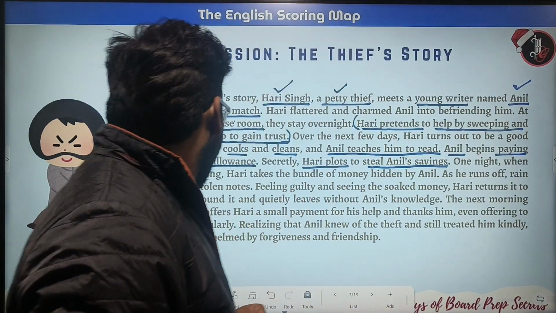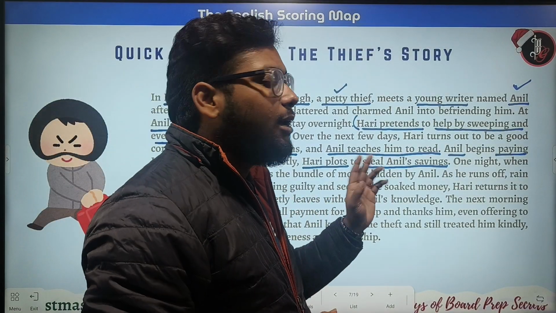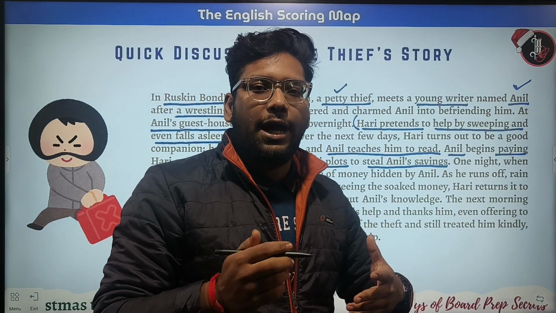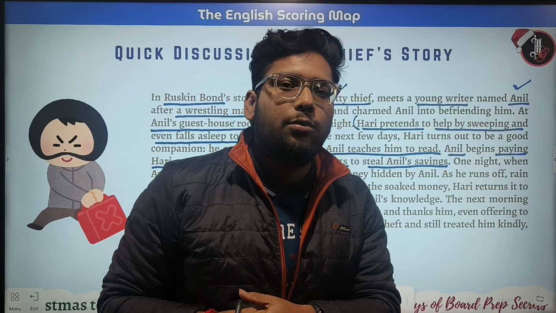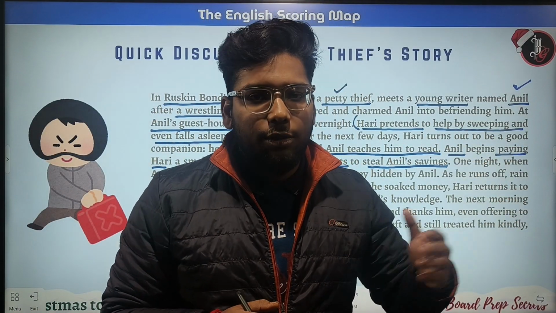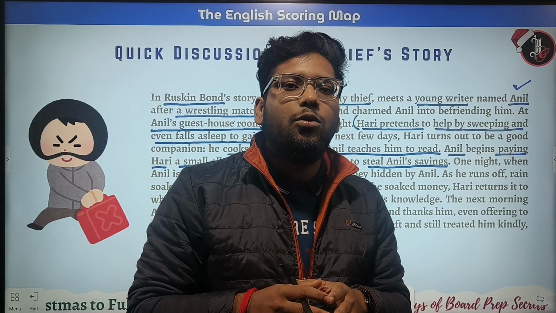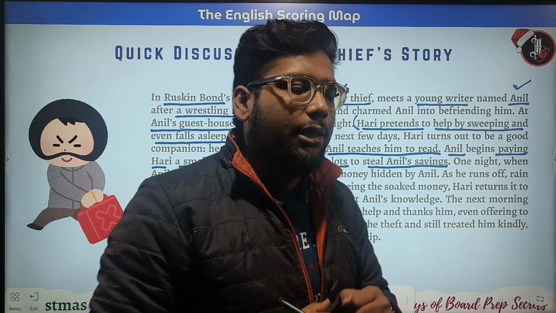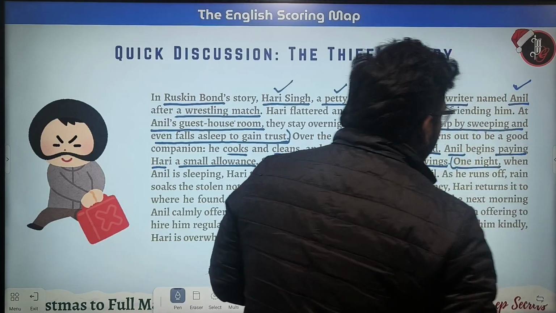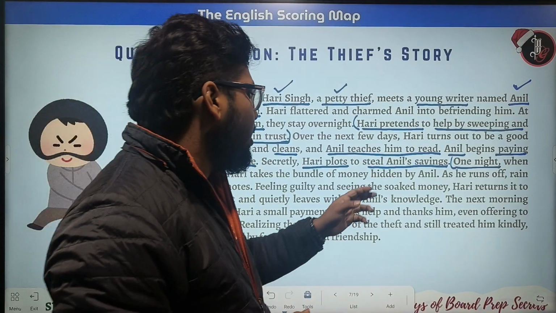One night when Anil is sleeping, Hari takes the bundle of money hidden by Anil. As Anil was a writer, he used to go from his home to the publication, so he used to be very tired. He came to his room and fell asleep, and after that Hari Singh tried to rob him of his money. So this is the line: one night when Anil is sleeping, Hari takes the bundle of money hidden by Anil.